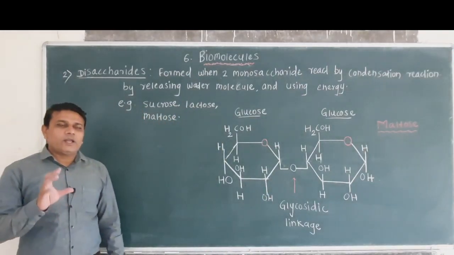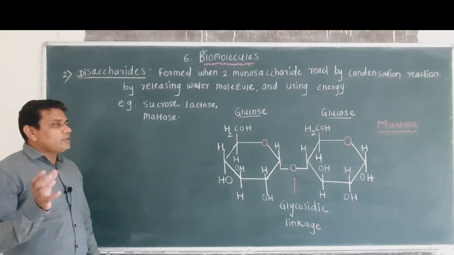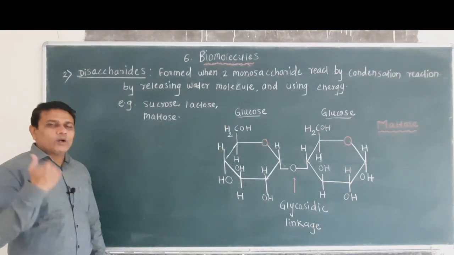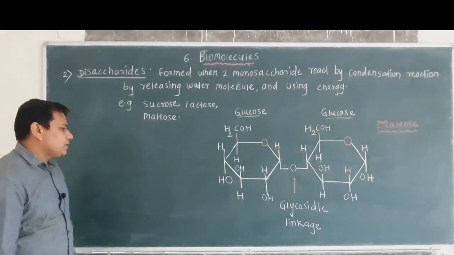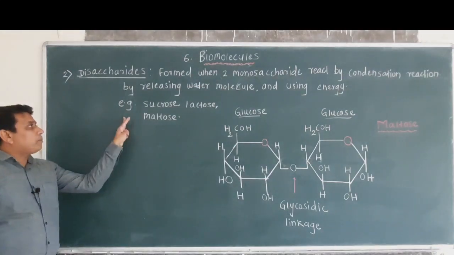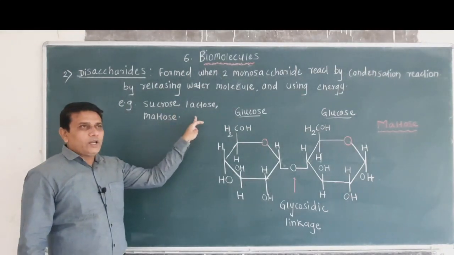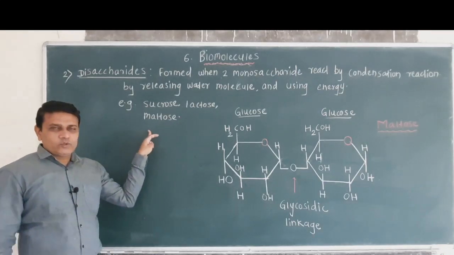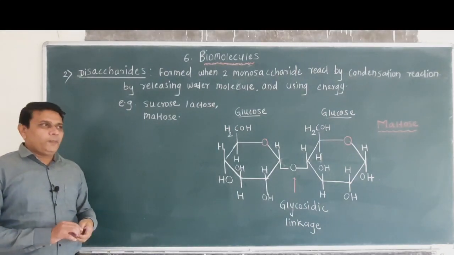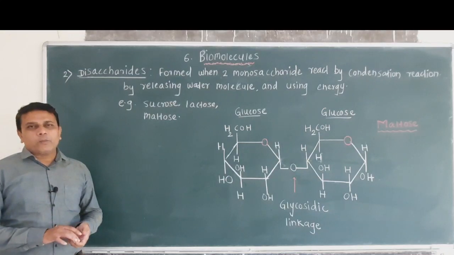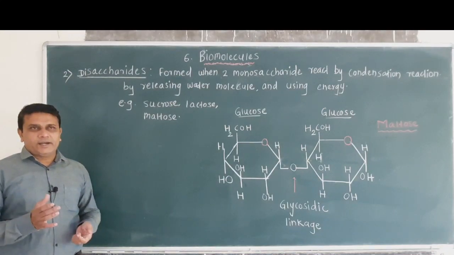Then during this reaction energy is utilized and water molecule is released. Now the examples of disaccharides are sucrose, lactose and maltose. So here we have seen the second type of carbohydrate, that is disaccharide.